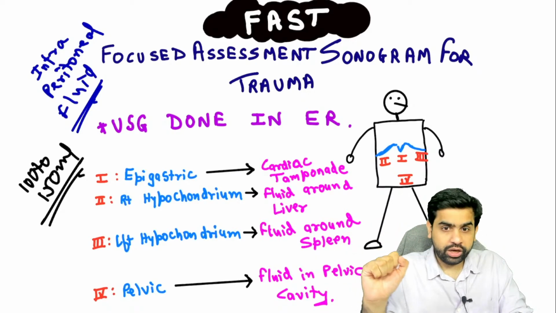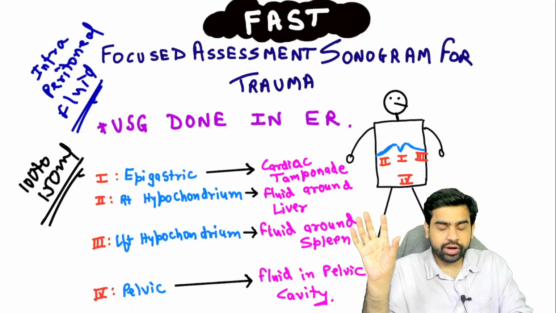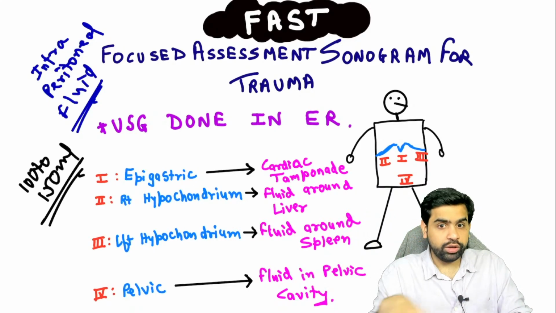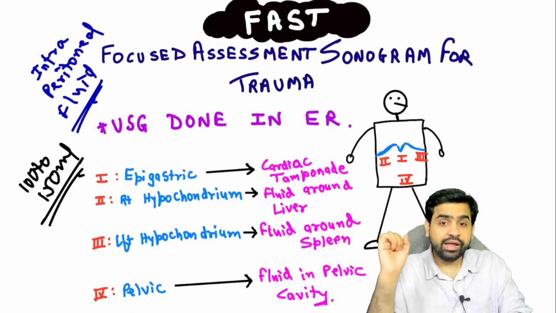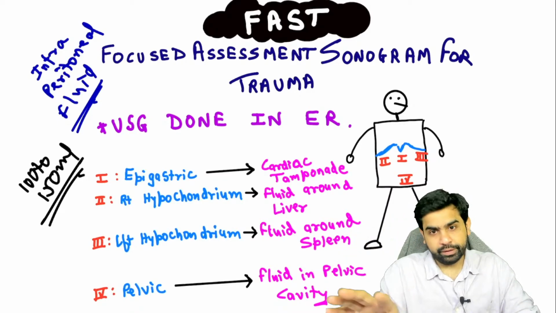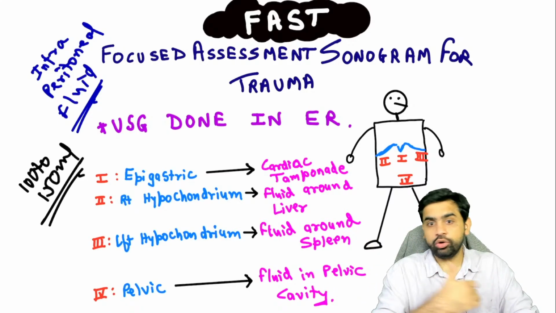In the right hypochondriac region, you are basically ruling out any fluid which is accumulating around the liver. In the left hypochondriac region, you're ruling out any fluid accumulating around the spleen, and in the pelvic region, you're ruling out whether there is any fluid in the pelvis or not. With the FAST, you are not able to comment on the lungs.